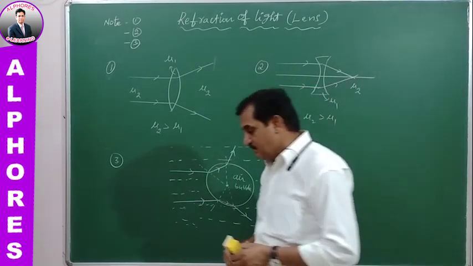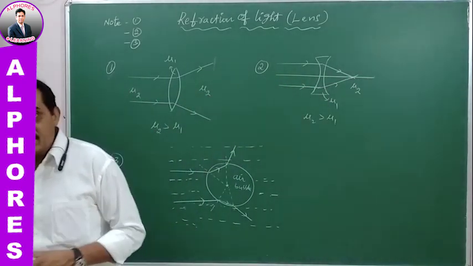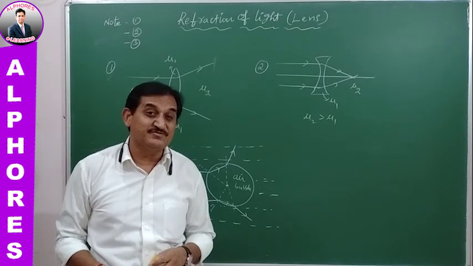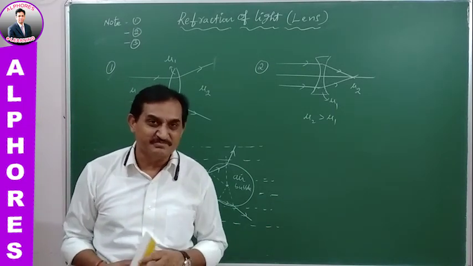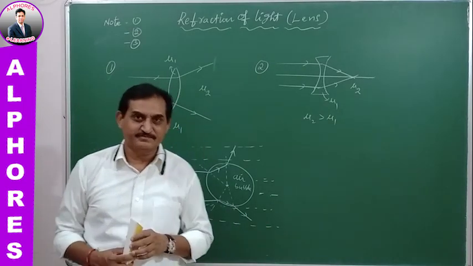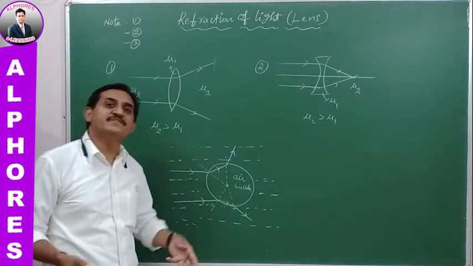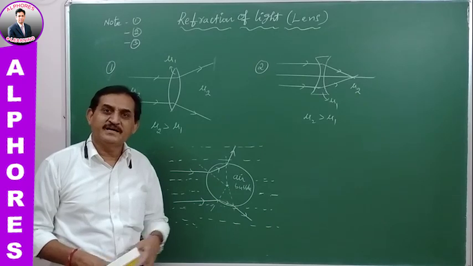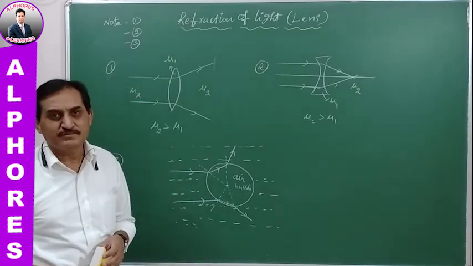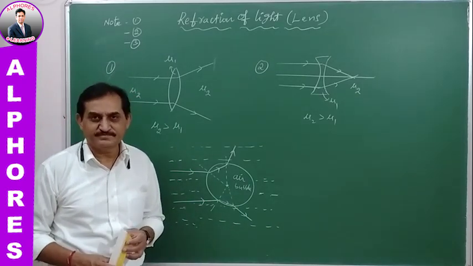Once again, here the diverging or converging nature of the lens depends on the surrounding medium. It's very important. So there is a converging lens, it doesn't mean it is always converging the light rays under any circumstances. This is not correct.